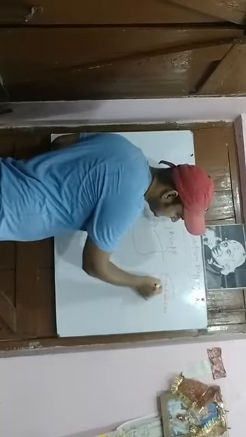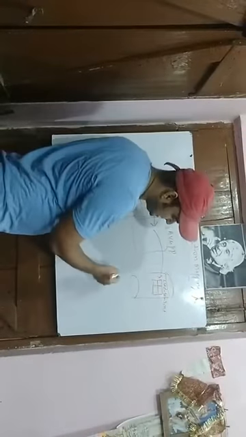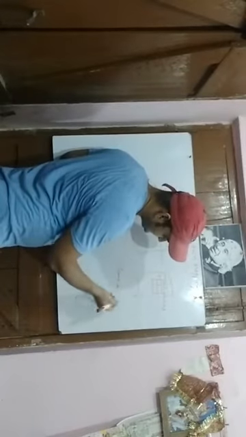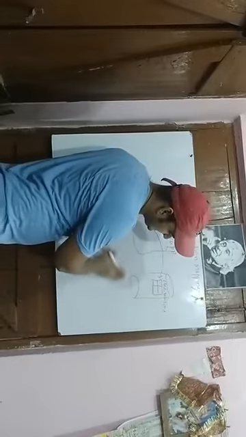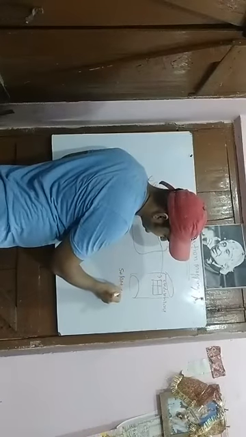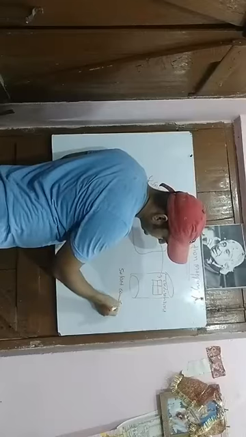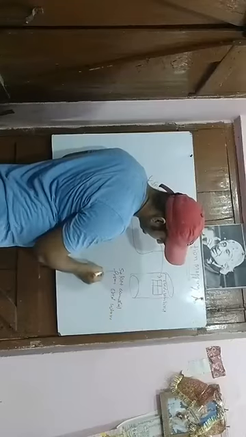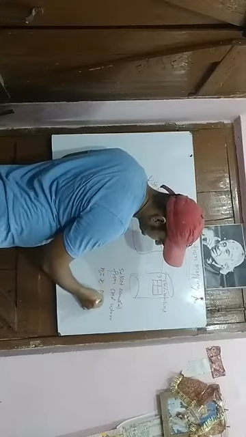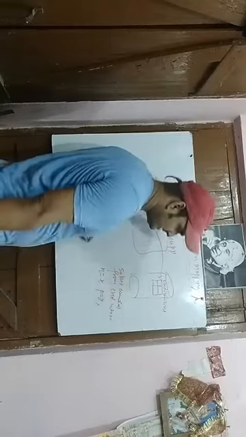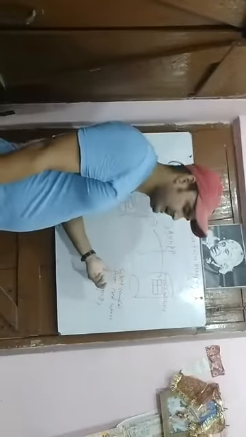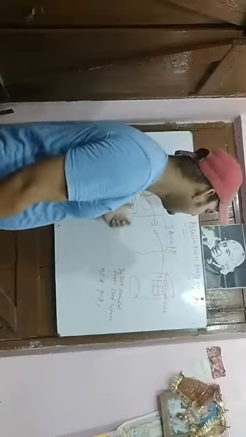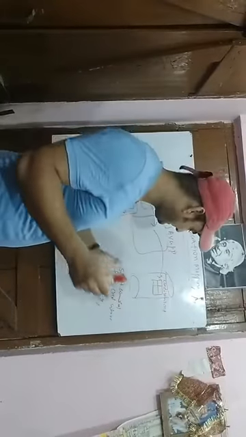From this credential table, it will search. Let's suppose I am simply writing a simple query: select count star from credential where name is equal to X and password is equal to Y. Let's suppose I have written some query. It is a very simple query. In real time they will write a procedure or function kind of thing, but to make it easier, I have taken it like this.